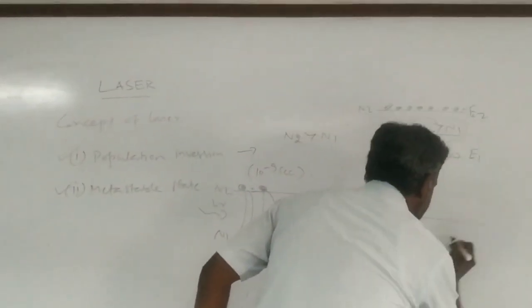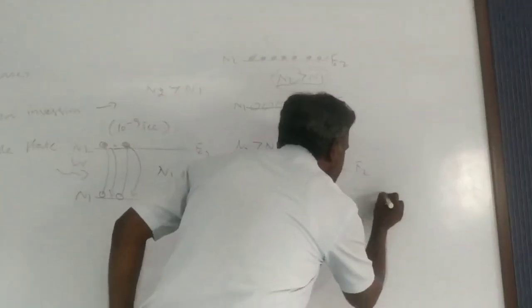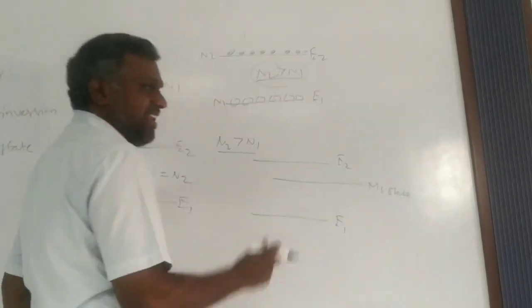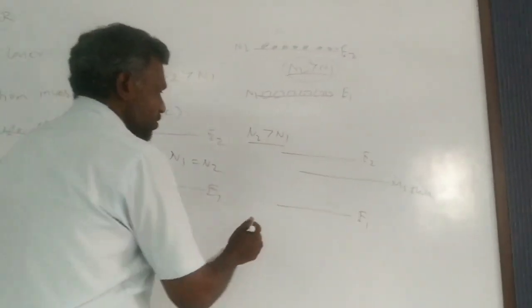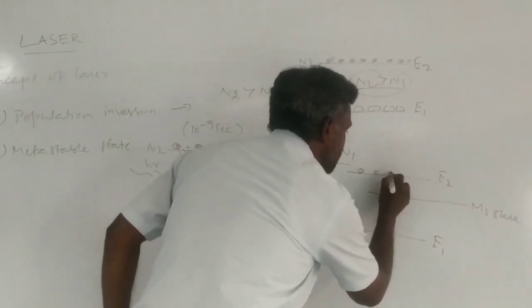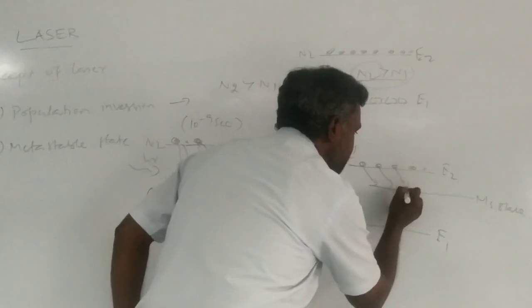So look at the next diagram here. This is E1 and this is E2. We are constructing another level called the metastable state. I am writing MS here. MS is nothing but metastable. So atoms go to the higher energy level, and each and every atom comes to the ground state.